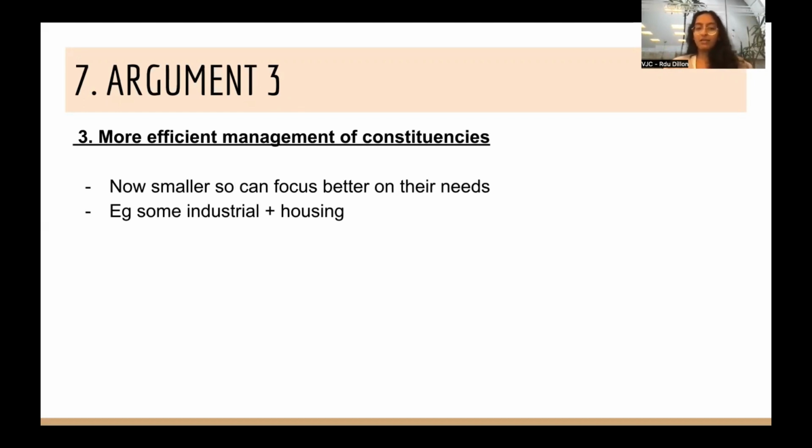So some of it might be industrial, some of it might be housing. I think this might relate to GRCs in the West. So when constituencies are smaller on the whole, people are better able to focus on what exactly they need to be done, and the candidates that represent them can also do this. So this argument might need a bit more explanation, but I think it's relatively straightforward, so I'm not going to spend too much time on this.